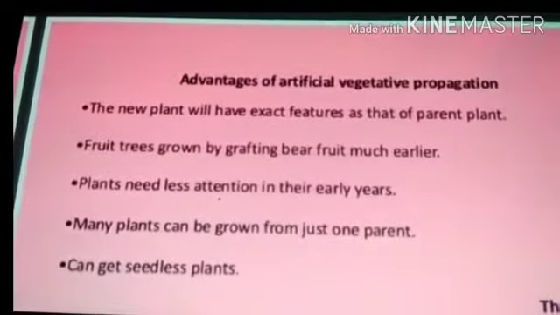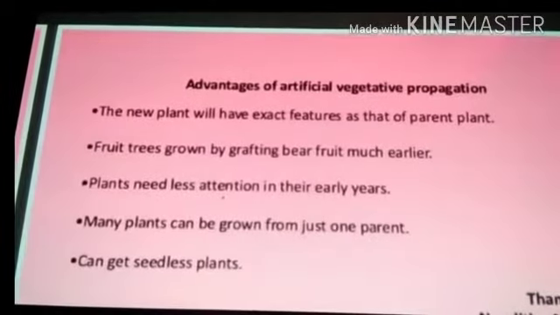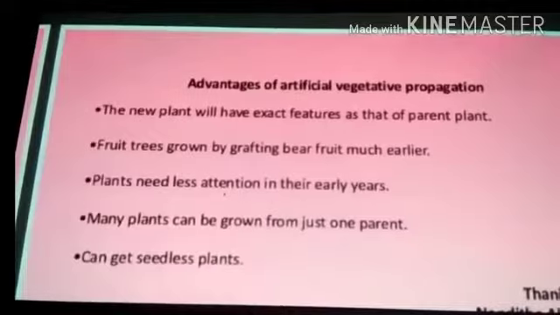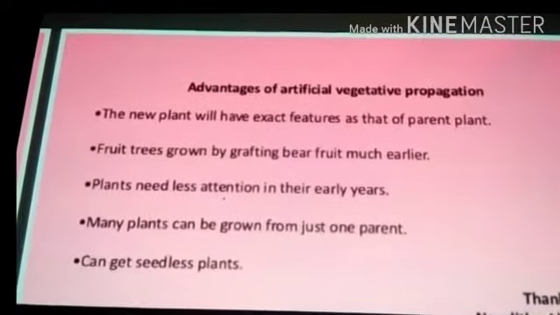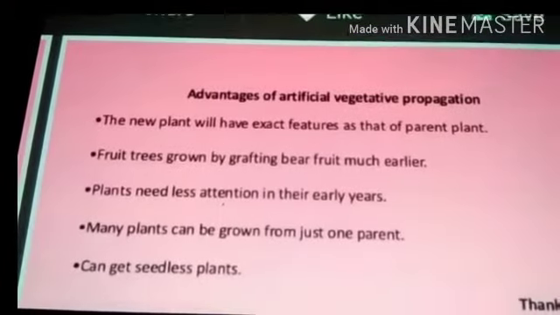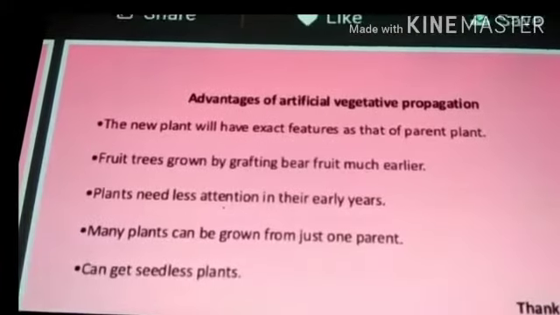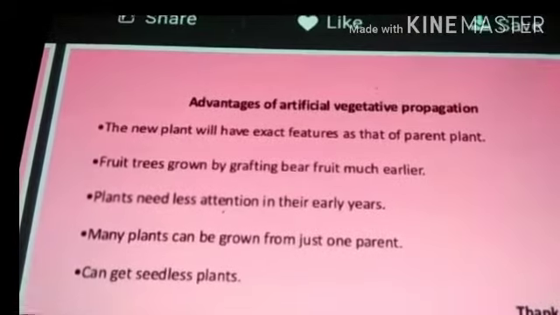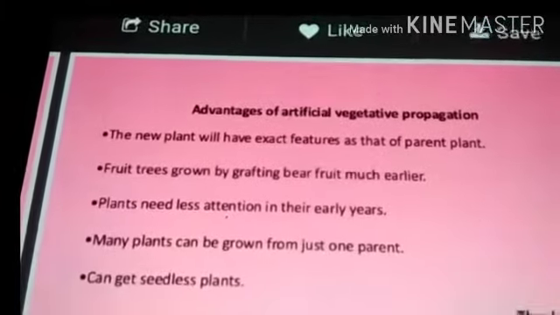Advantages of artificial vegetative propagation. The new plants will have exact features as those of the parent plant. Fruit trees grown by grafting bear fruit much earlier. Plants need less attention in their early years. Many plants can grow from just one parent and we can get seedless plants.